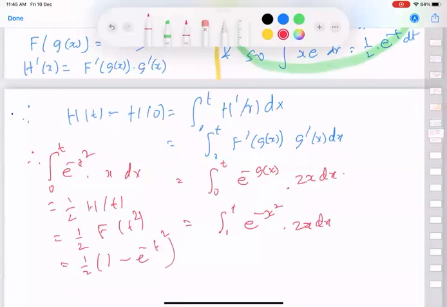Now, the limit of this as t goes to infinity is just half. And therefore, the answer to the problem we started with is half. And now we have used only things which we have proven in this course.